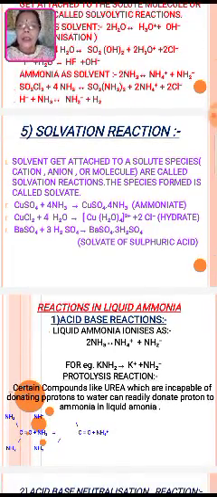The fifth one is the solvation reaction. Solvation is when solvent gets attached to a solute species, that is a cation, anion or molecule, and it is called a solvation reaction. The species formed is called a solvate. See the proper example: copper sulfate plus four molecules of ammonia gives the product, copper sulfate ammoniate.